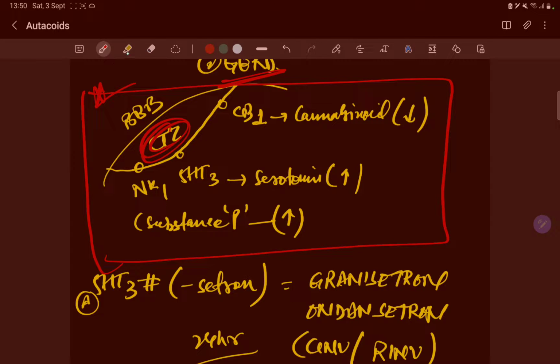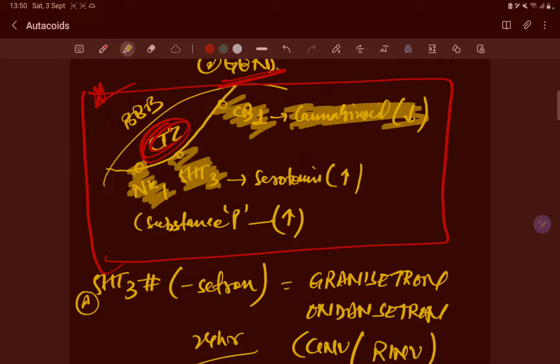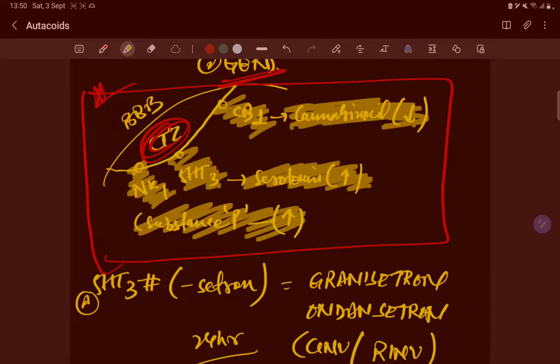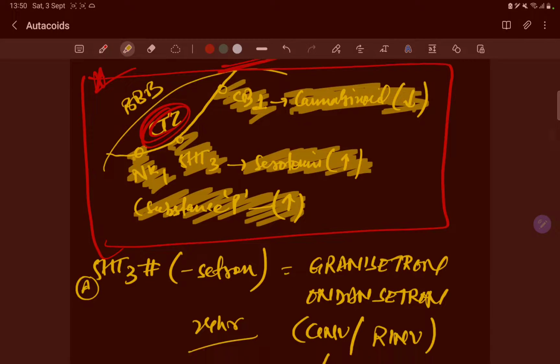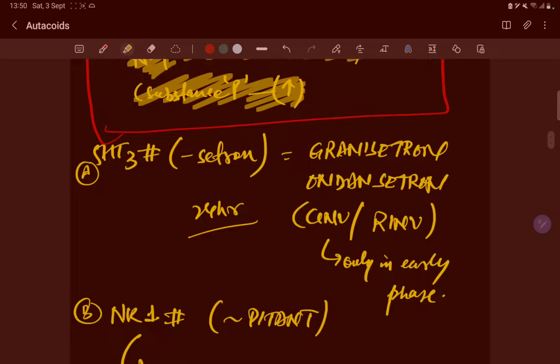Here you can see this is the NK1 receptor, this is the 5-HT3 receptor, and this is the CB1 receptor, the cannabinoid receptor, which actually decreases the vomiting, right? The serotonin will increase the vomiting, and substance P will increase the vomiting. So what is the classification of drugs you will see?